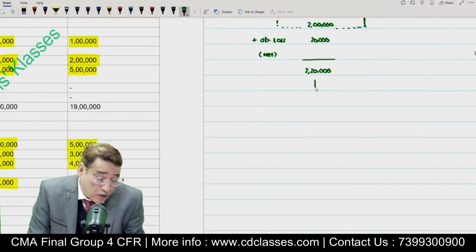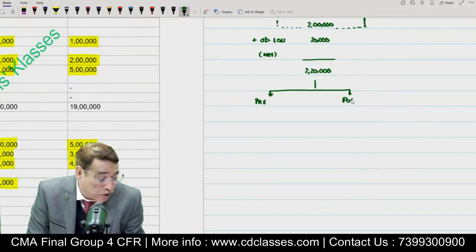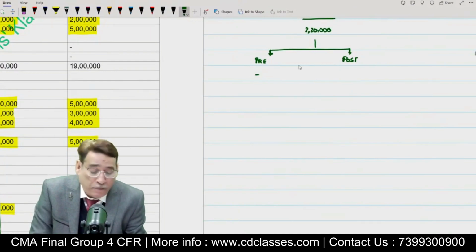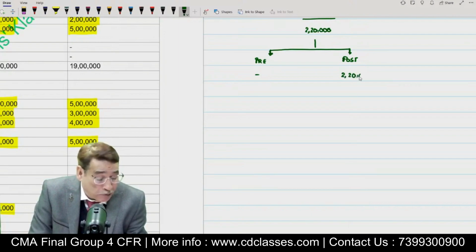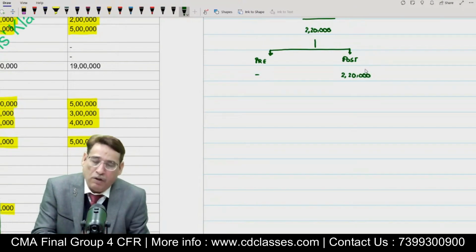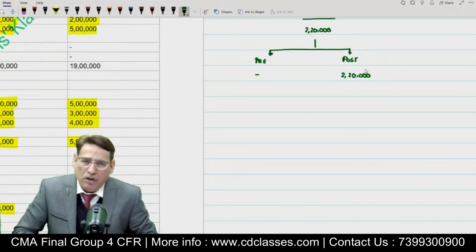After having added the amount of abnormal loss, now you are going to segregate the amount into pre-acquisition and post-acquisition. Correct? So in this case, I am going to segregate it. First let me write pre-acquisition, then I will write here post-acquisition. Unfortunately or fortunately, in this case there is no pre-acquisition period. All these profits relate to the post-acquisition period. So we shall write here 2,20,000. Is it clear to you? Abnormal loss treatment, I have written all these treatments in the notes also. Don't worry, I have kept a separate section where I have written all the respective treatments.